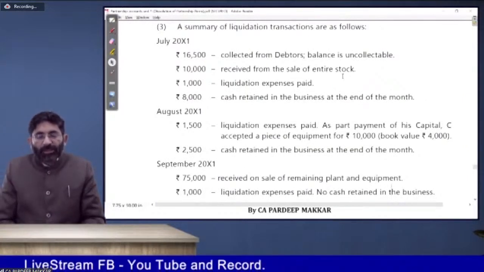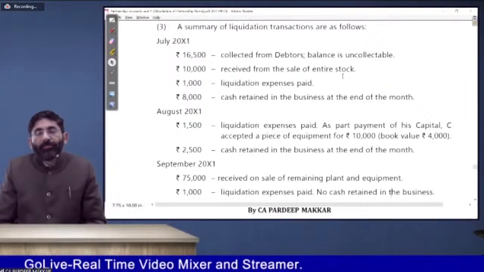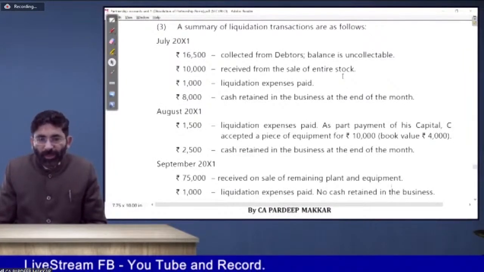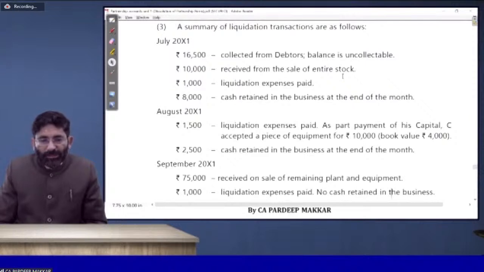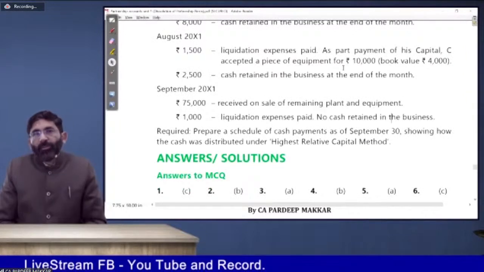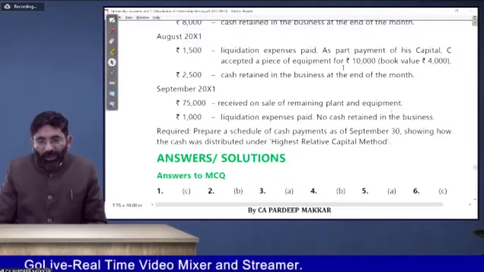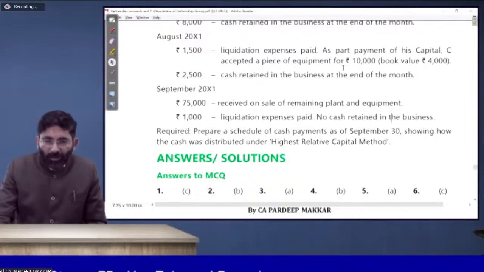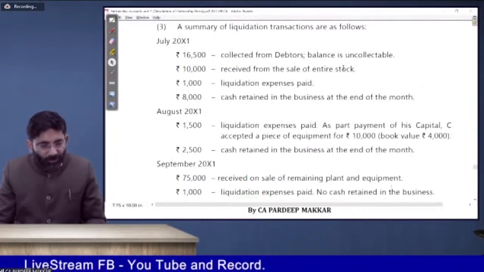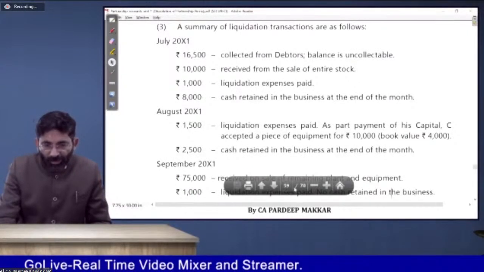Just wait. Just see the illustration, practice question number 5. This is a very good question. From an examination point of view, it will come into your exam for 16 or 20 marks. In September, we have received 75,000. After deducting 1,000 as expense, the remaining amount will be allocated. So you have to prepare the schedule assuming the highest relative capital method. You must do it on your copies because this is a very good question. It will be easy to do if you understand the concept.